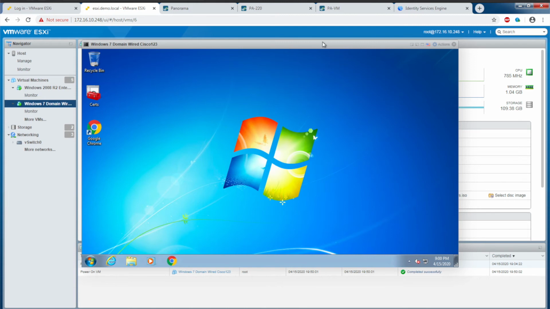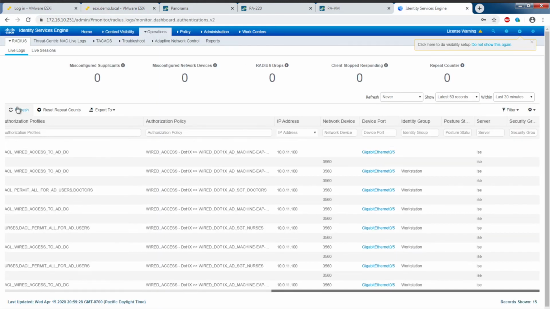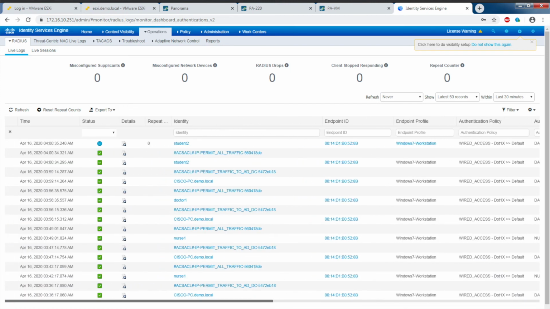Okay, student 2 has successfully logged in. Go to ISE. I'm going to refresh. We can see here students security group tag has been assigned. IP address is the same, 10.0.11.100. Further left, and the identity is now student 2.